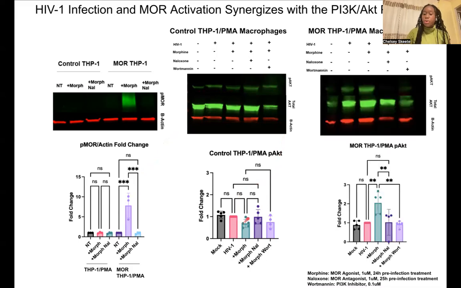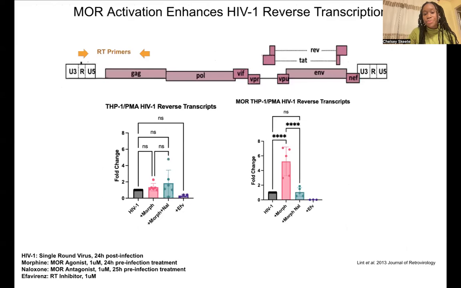However, when mu is overexpressed, morphine does enhance phosphorylation of AKT, which is blocked by naloxone and wortmannin. So what we see is that HIV infection and mu activation do synergize at this PI3K AKT pathway.